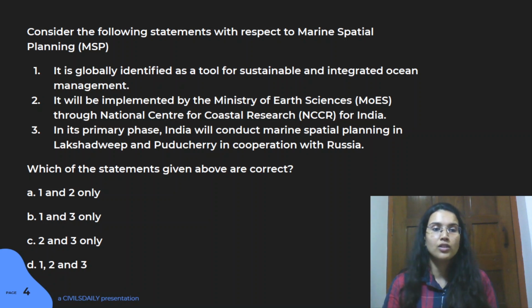So the answer for this particular question is A. The first and the second statements are right. The third statement is wrong. Now, the islands mentioned in the third statement are in fact right, but the country mentioned is wrong. This particular initiative is actually by India and Norway, and they have joined together to work in the area of marine spatial planning. In fact, a memorandum was signed between these two countries in 2019, and Lakshadweep and Puducherry have been identified as sites for this particular project, that is marine spatial planning.